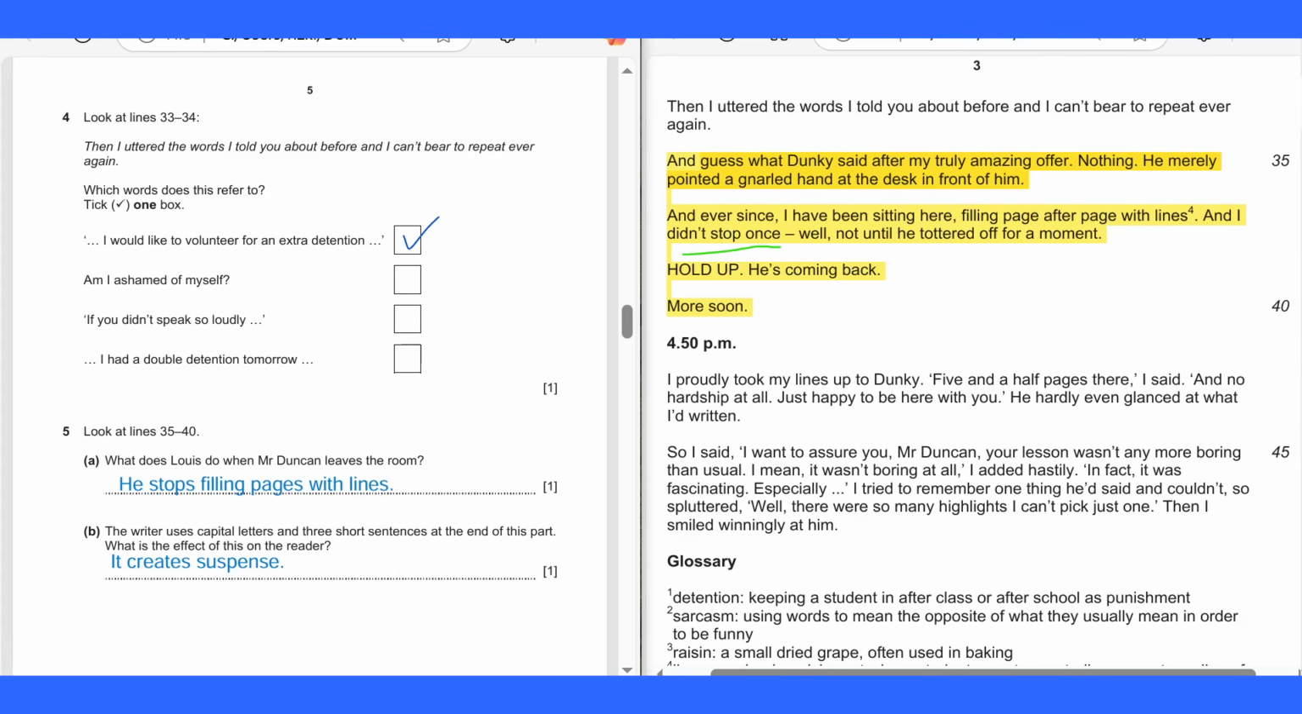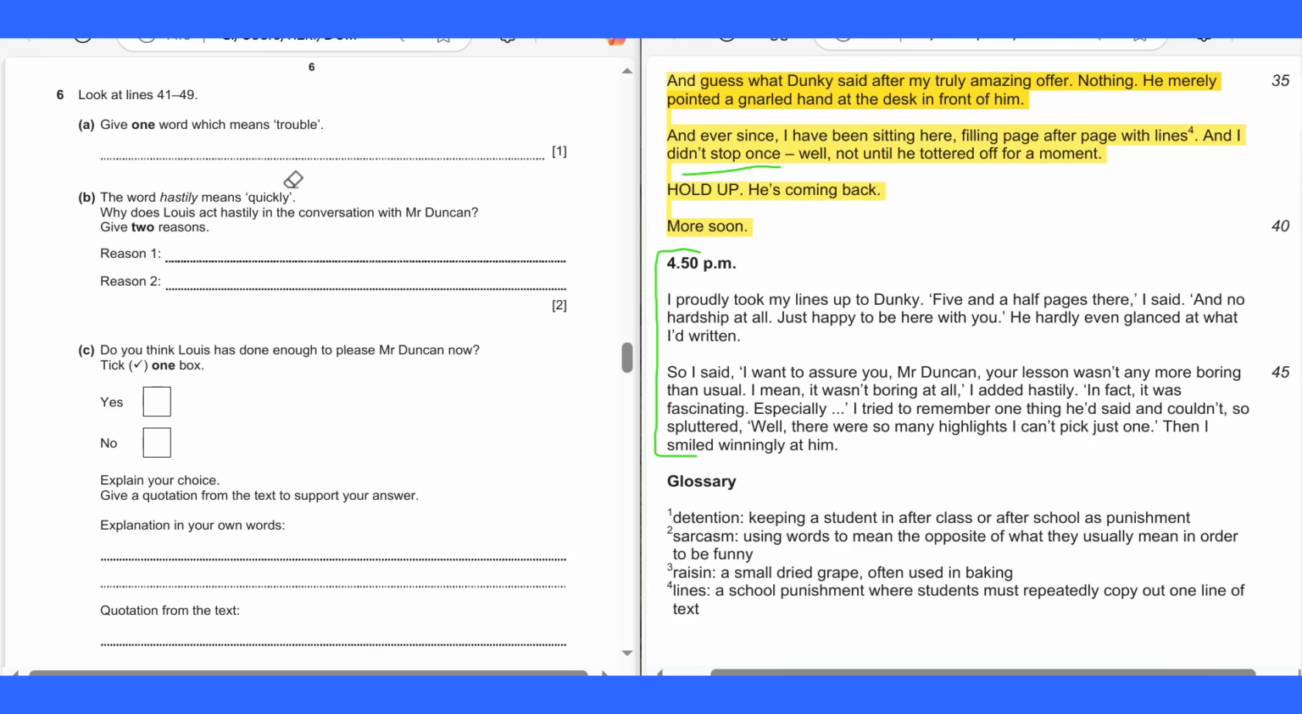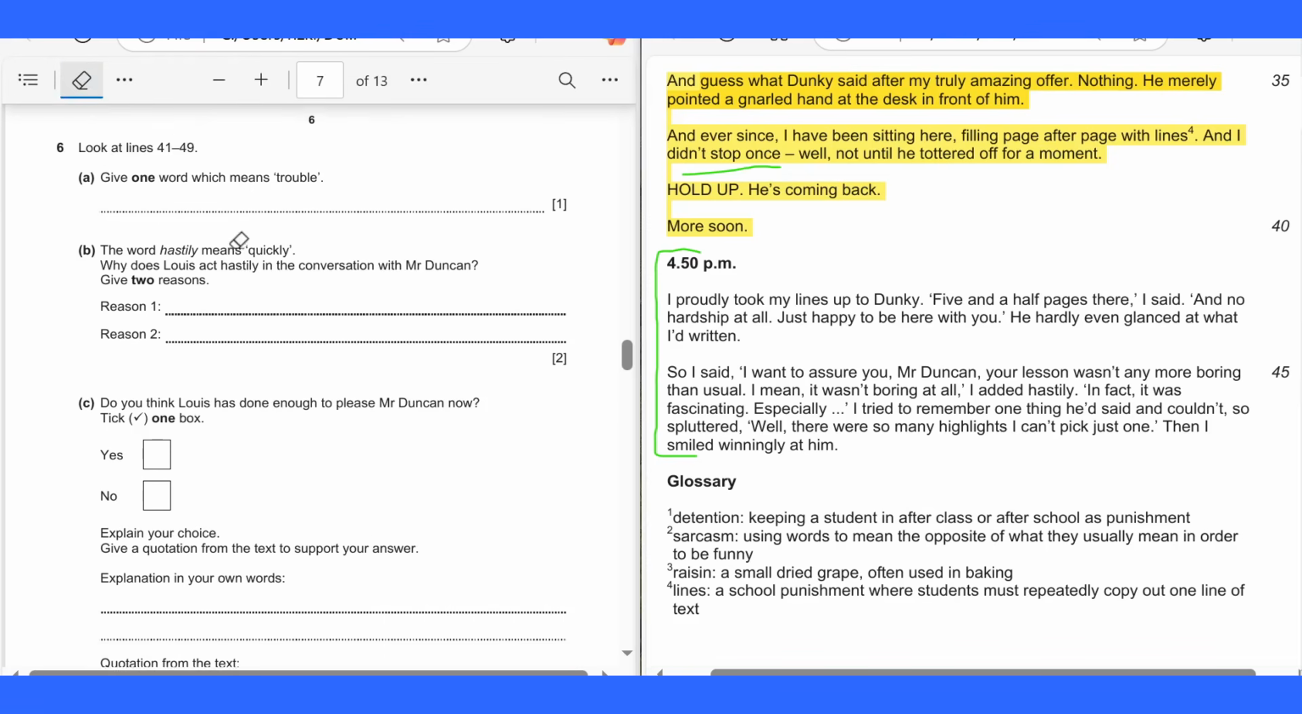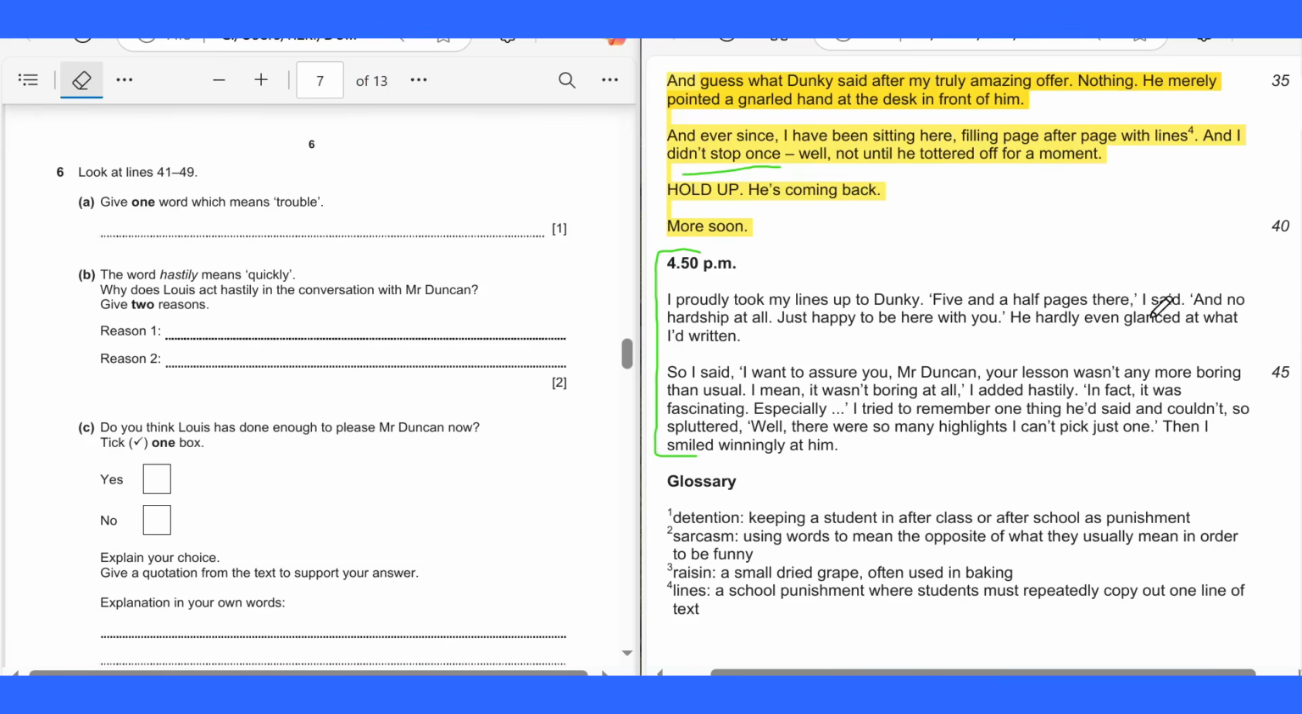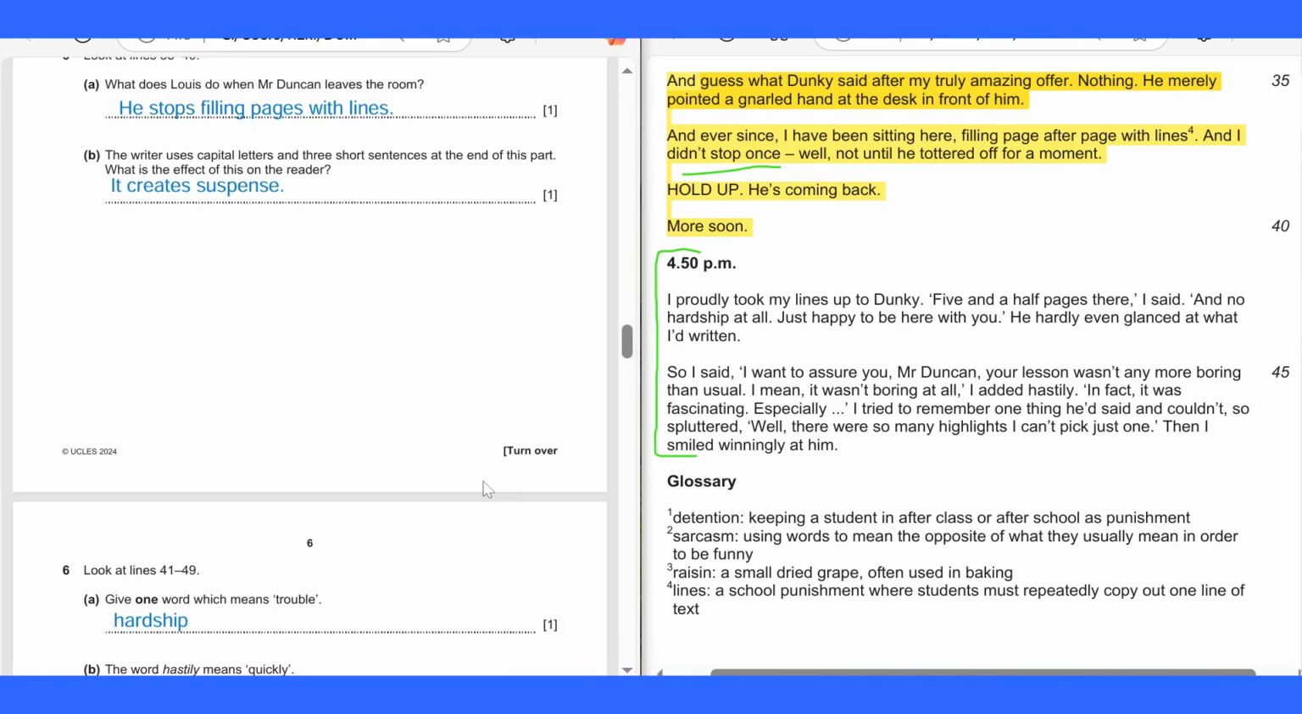Next. So this is just an example of a correct answer. Next, question 6. Look at lines 41 till 49 in this green section. A. Give one word which means trouble. Okay, 10 seconds. Okay, question 6. Trouble. Let's give the text. Strictly one word. Okay, let's check out the answer, guys. So it's "hardship" here. It means trouble. I guess this is easy.